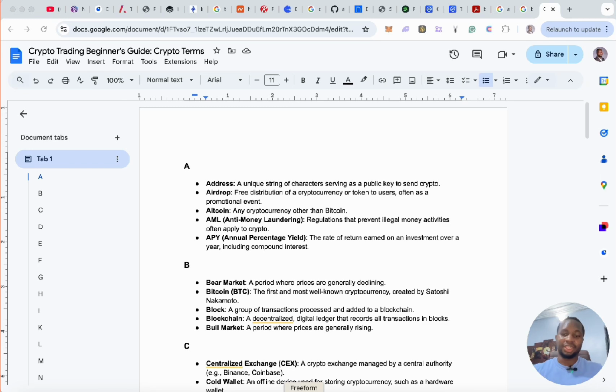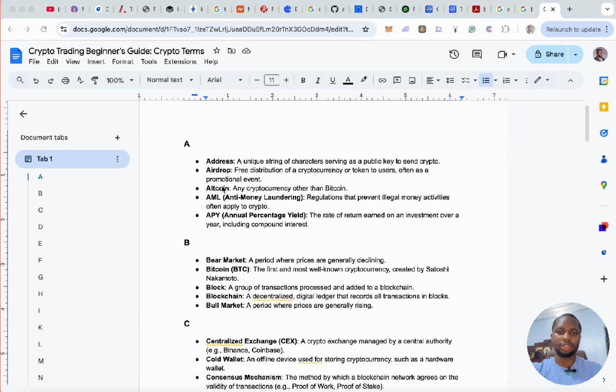Considering this is a beginner's guide, I'm going to go through some words that are very necessary for you to know when going into cryptocurrency. So the first thing you want to know is what an address is. An address is a unique string of characters serving as a public key in crypto. So it's like your home address where you can get mail from, but this mail this time is digital money. That is crypto. Also, sometimes you see this address being sent to people. You can use this address to receive money.